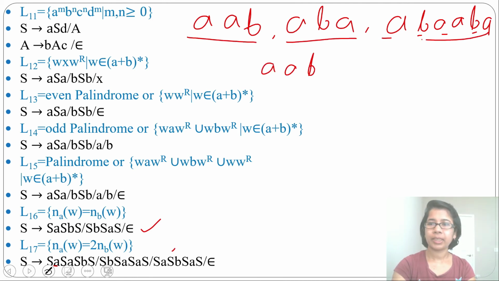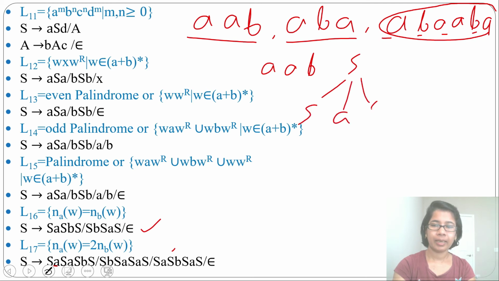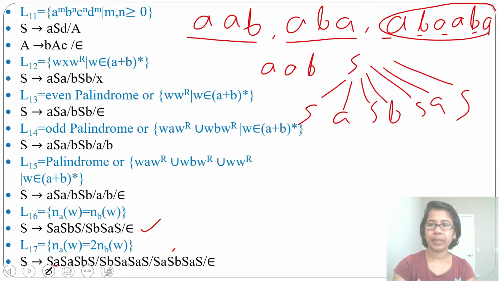Suppose you want to generate this string, ABABAA. How will we generate this string? From S, you can derive S A S B S A S. Okay, so we got ABA. Next, you need to derive ABA. Then from this S epsilon, from this S epsilon, from this S epsilon.